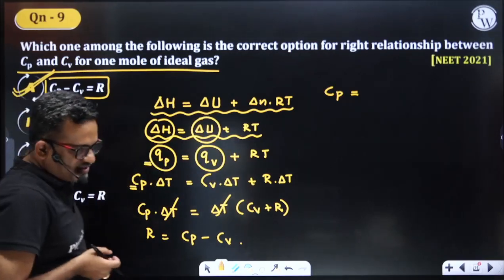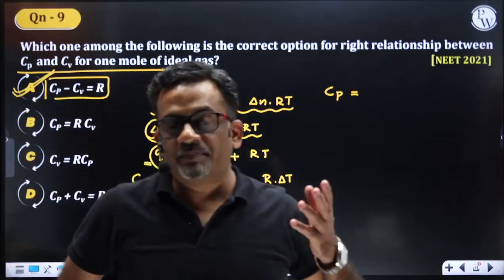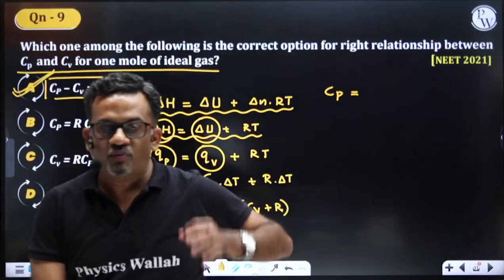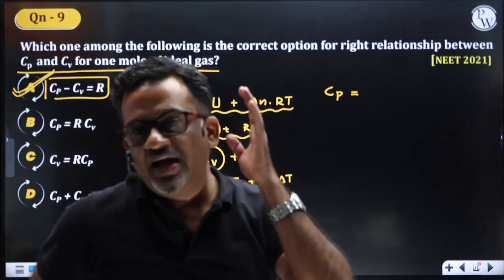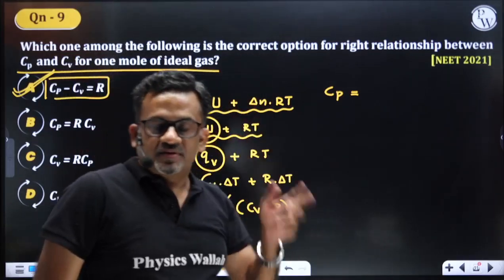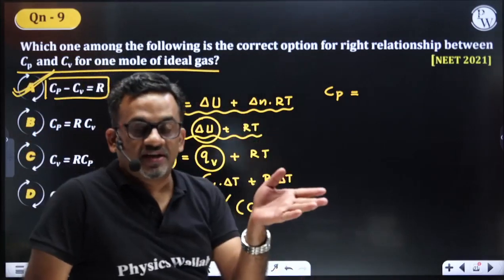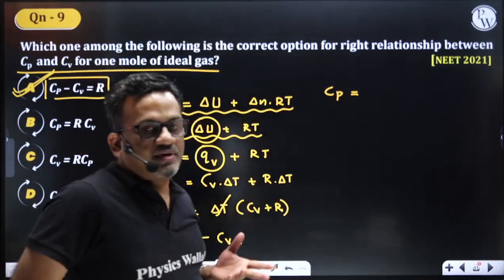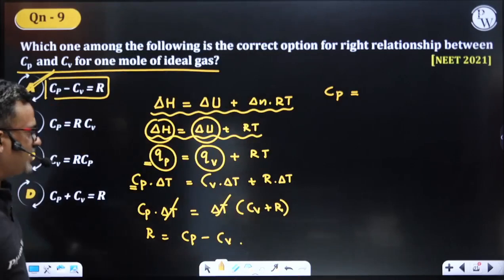Heat capacity is nothing but what? Specific heat capacity is the amount of heat energy required to raise the temperature of one gram of the substance by 1 degree Celsius. Molar heat capacity is the heat required to raise the temperature of 1 mole of the substance by 1 degree Celsius.